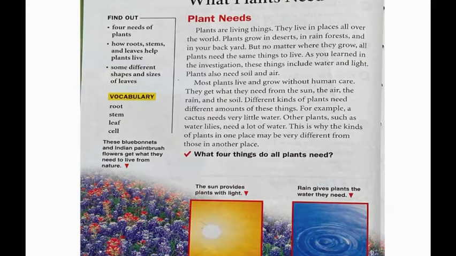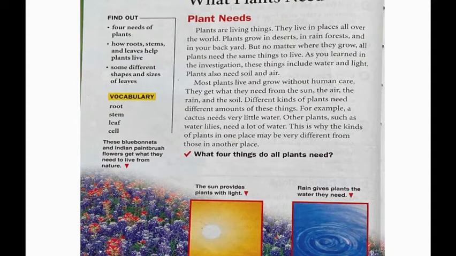What plants need? Plants are living things. They live in places all over the world. Plants grow in deserts, in rainforests, and in your backyard. But no matter where they grow, all plants need the same things to live. As you learned in the investigation, these things include water and light. Plants also need soil and air. Most plants live and grow without human care. They get what they need from the sun, the air, the rain, and the soil.